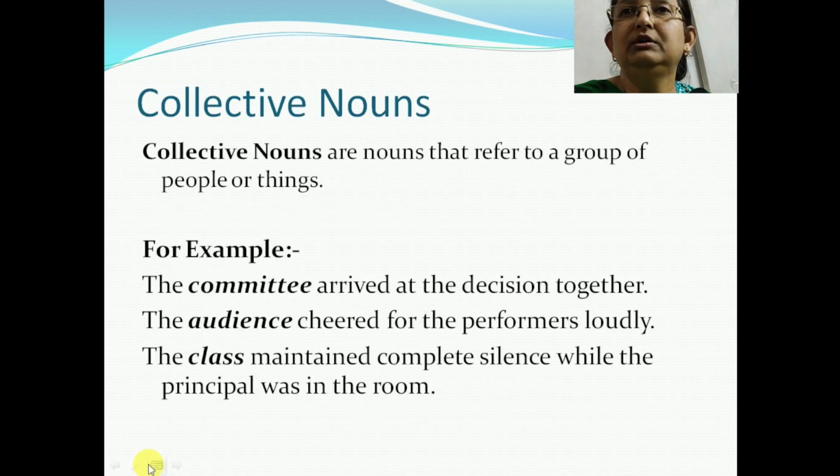Then we come to collective nouns. Now, collective nouns you must have practiced in your earlier classes also. Collective nouns are nouns that refer to a group of people or things. For example, the class maintained complete silence while the principal was in the room. Other collective nouns include army, jury, troop, family.